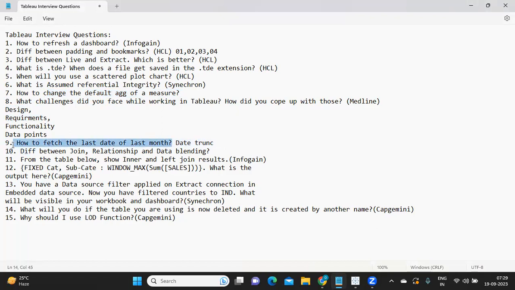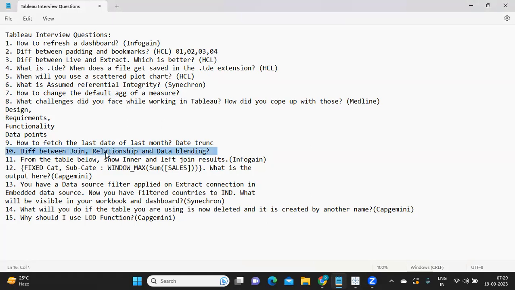Okay, so now the difference between join, relationship and data blending, three important concepts of Tableau, all of them covered in one question. Okay, so join is when we are trying to bring in information from multiple tables. So we have join options like left join, right join, inner join and outer join.